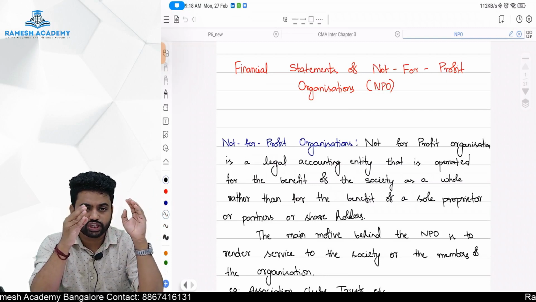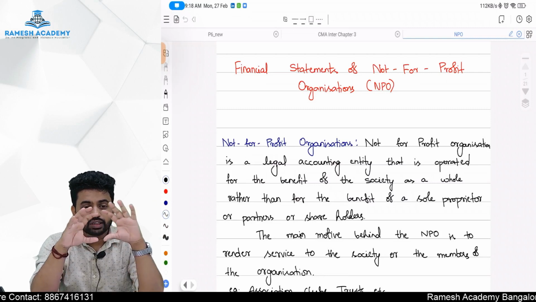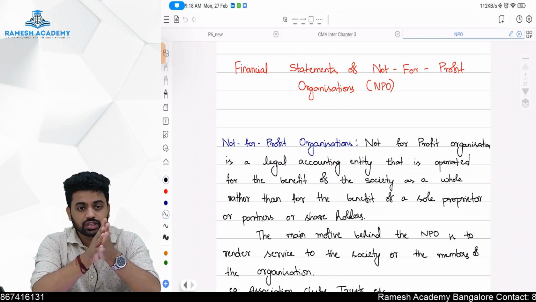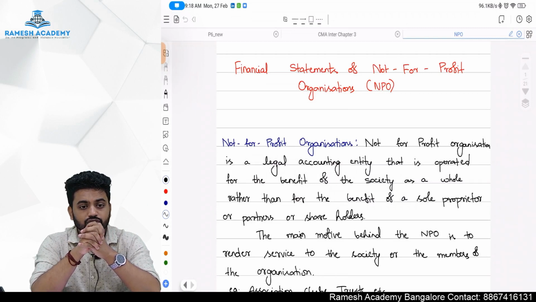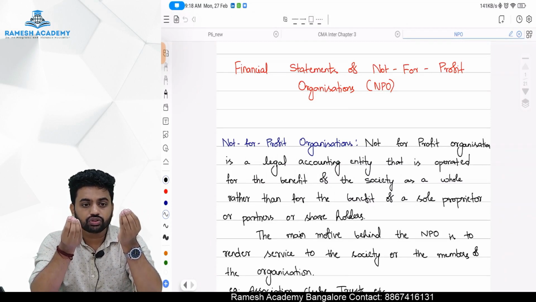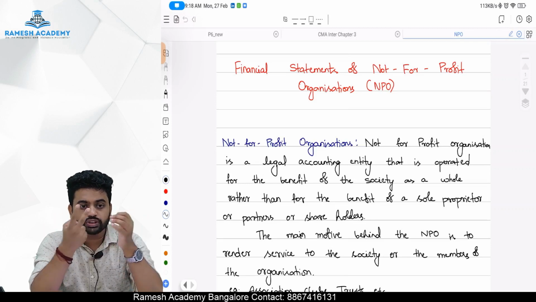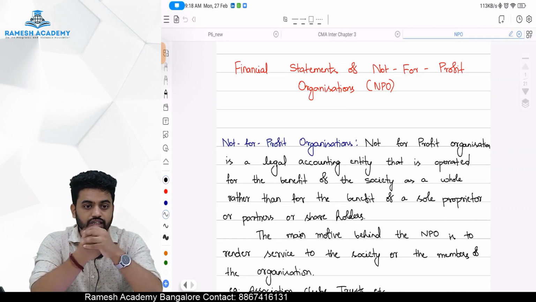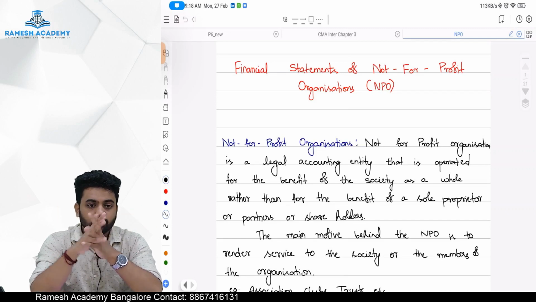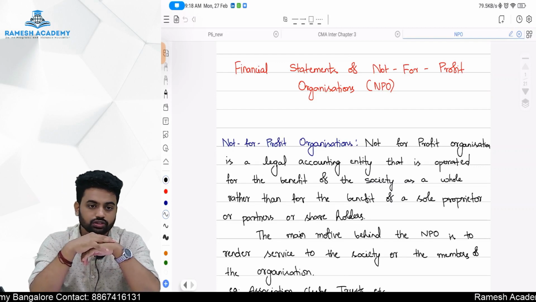just like our sole proprietorship, partnership and company. But here, in this kind of organizations, the motive is to provide a service to the society, and the motive is to encourage social causes, cultural activities, sports activities, educational activities, like that. The motive is not to earn the profit. Yes sir, the motive is not to earn the profit.